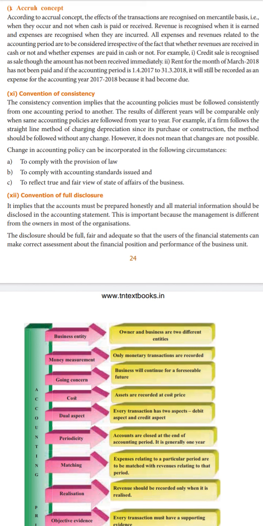So it must always be fair enough to show all the financial aspects in a perfect manner, because these financial statements prove how your business organization is performing. That is why a correct assessment and valuation must be done very perfectly. That is what is called full disclosure.